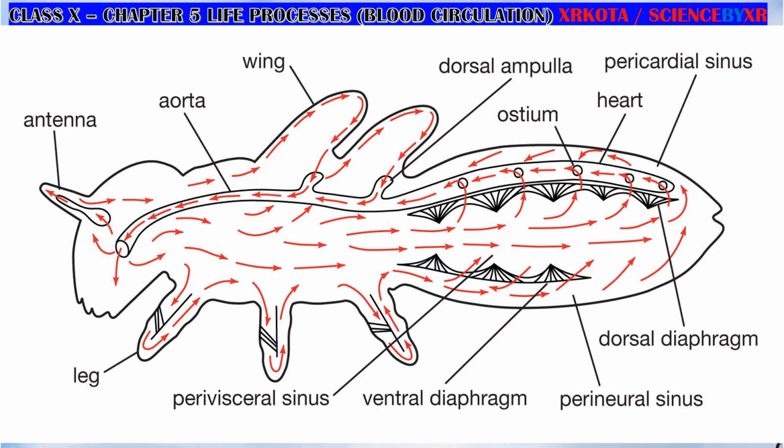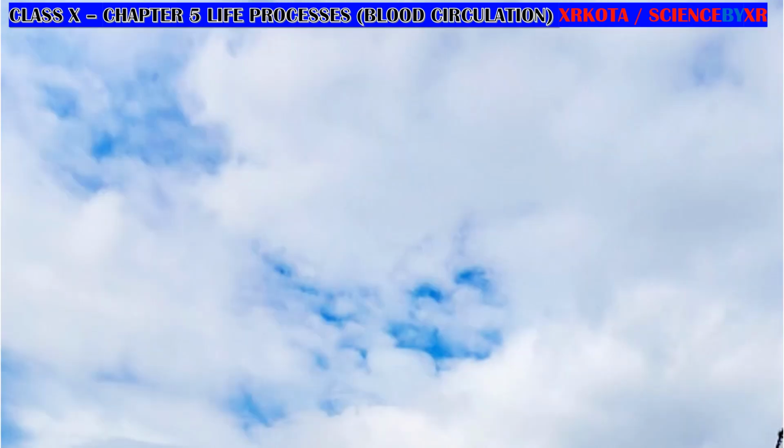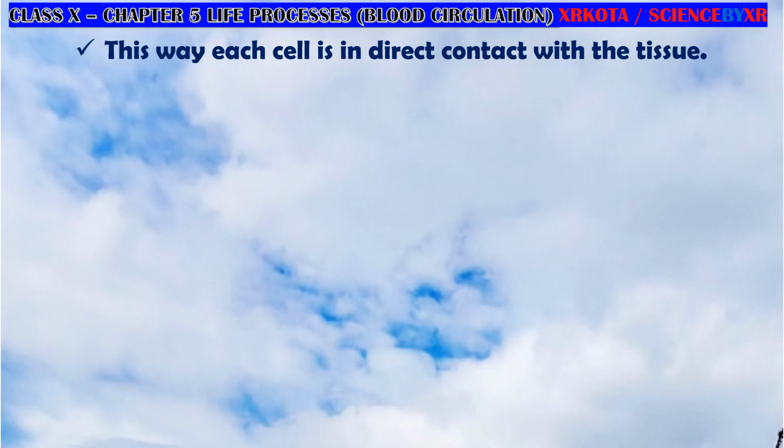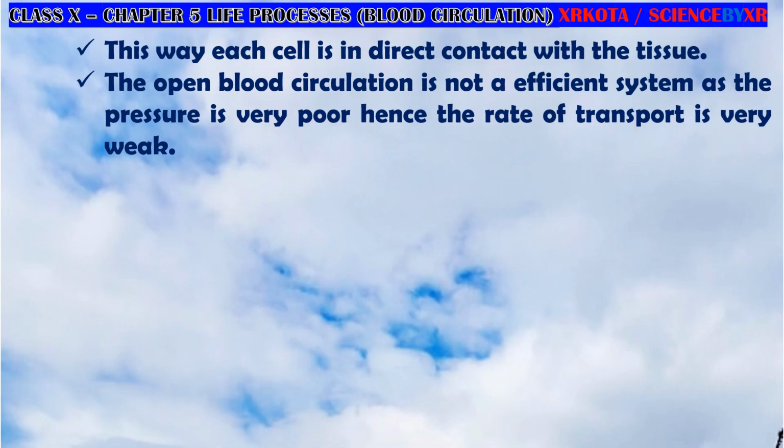Open blood circulation has the advantage that each and every cell is in direct contact with the fluid, but it also has the disadvantage that the pressure here is very poor. The pressure required to pump the blood to the various parts is very low here. So the open blood circulation is not an efficient system as the pressure is very poor. These two points we already discussed.